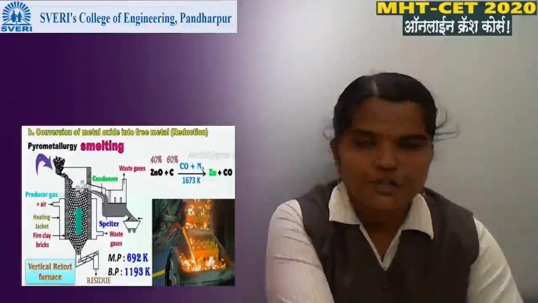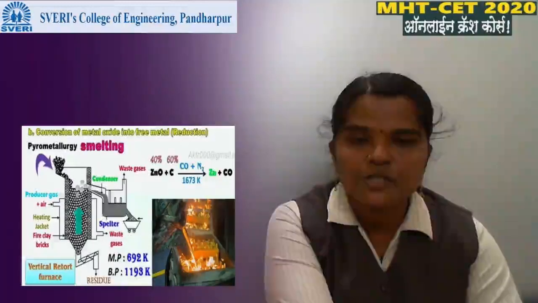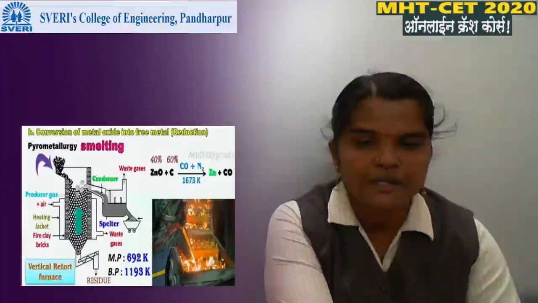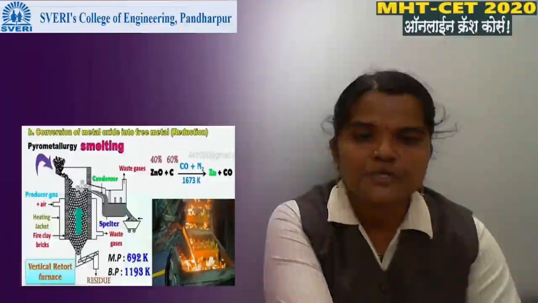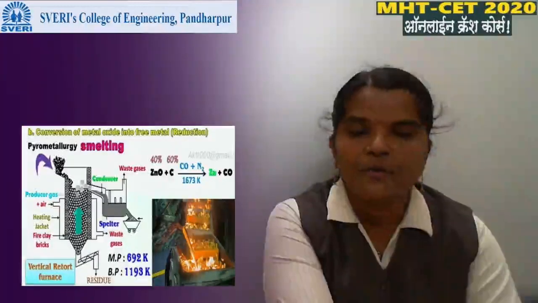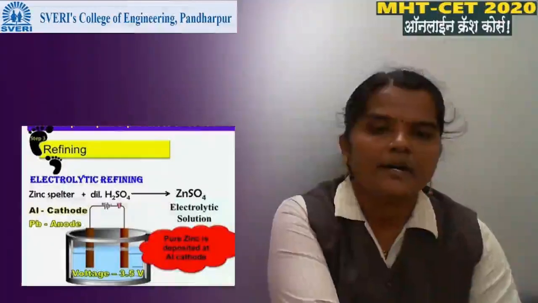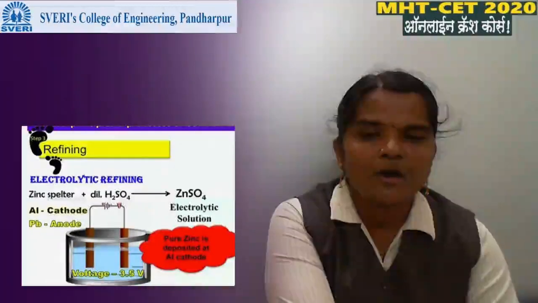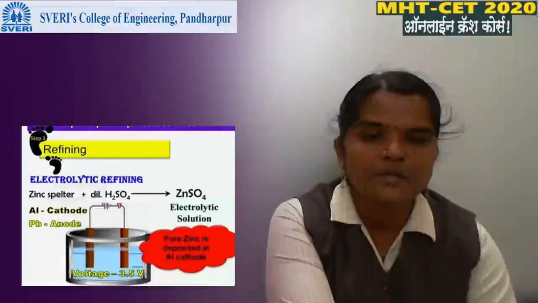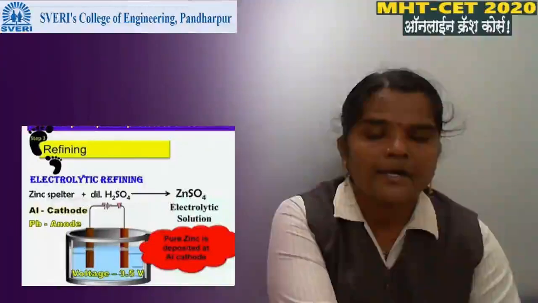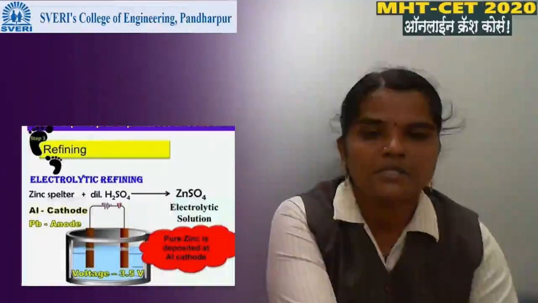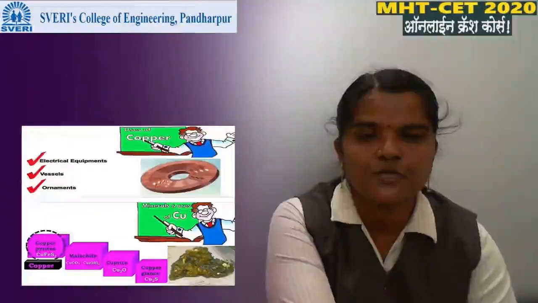For obtaining the zinc, this is a conversion of metal oxide into free metal. Here a pyrometallurgical process is used. We use carbon as a reducing agent. This process is also known as the vertical retort process, and it is used for reduction of the zinc. Then next, refining of the zinc. Here one impure rod of zinc is used, and this is a pure rod of zinc. If we connect it to the battery, we get the pure zinc. It means the electrolytic refining process is used here.